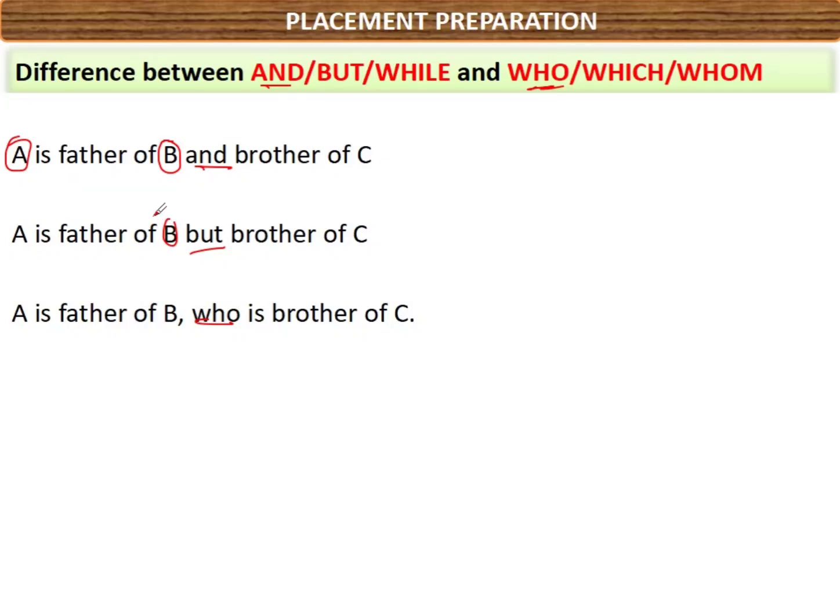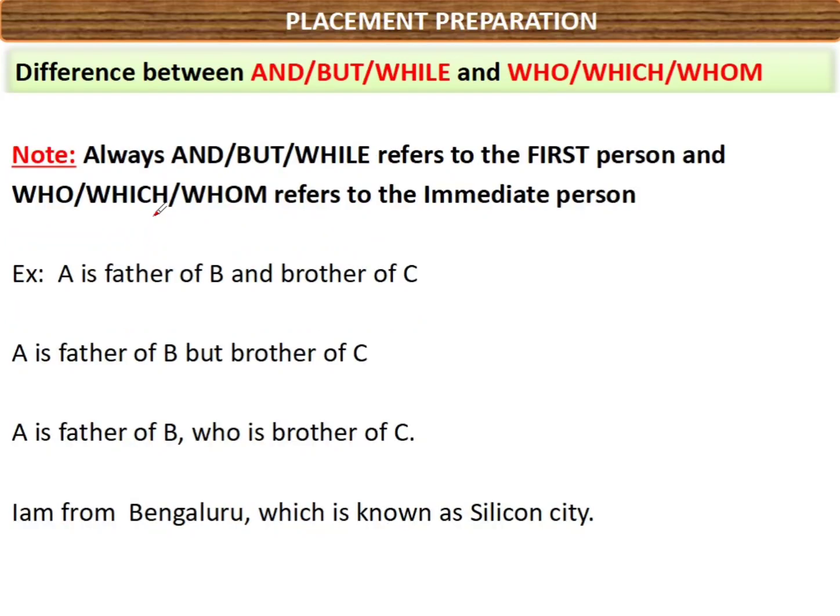To avoid this confusion, we should know that 'and', 'but' or 'while' always refer to the first person, and 'who', 'which' or 'whom' refer to the immediate person. Let us take the same example. A is father of B and brother of C. Who is brother of C?